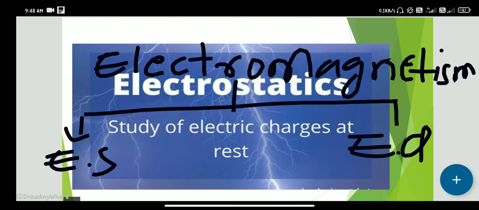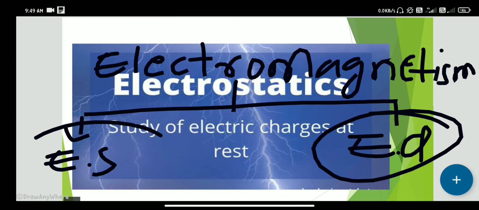As we know, statics means at rest and dynamics means in motion. So let's discuss some things of electrodynamics and electrostatics.